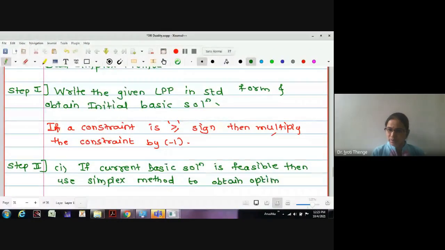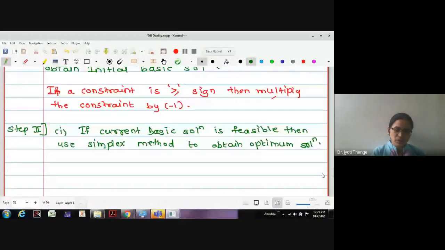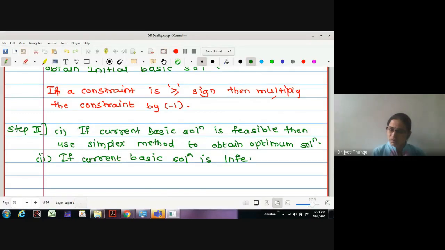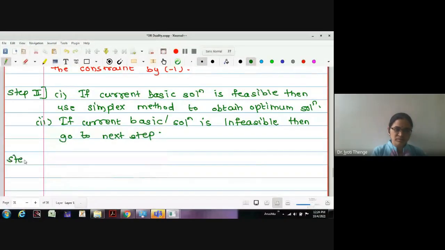If not, if the current basic solution is infeasible, then go to the next step. Go to the next step. What is the next step? Step 3.